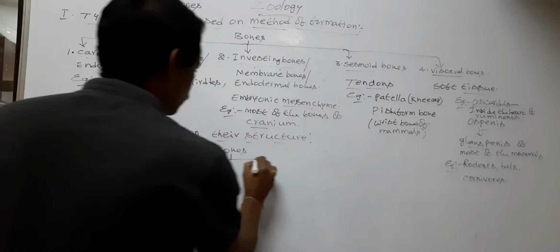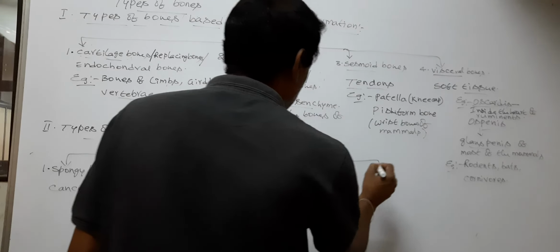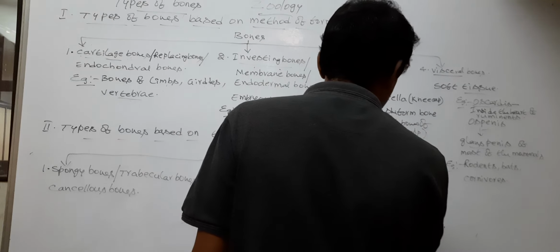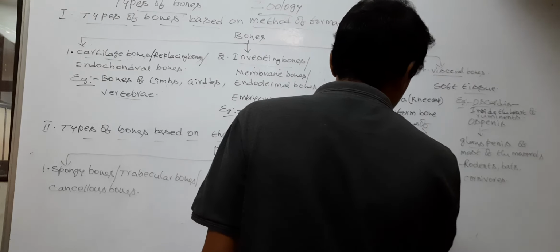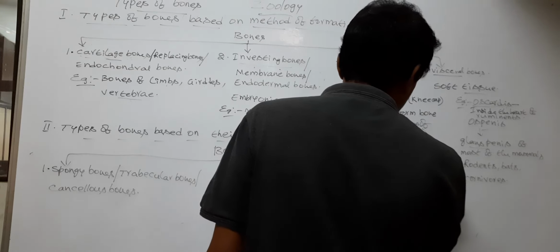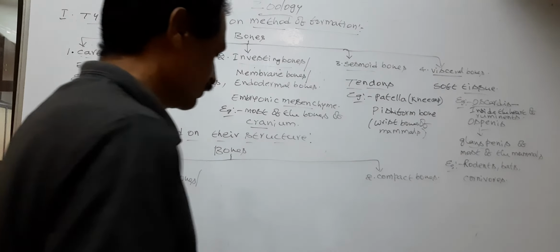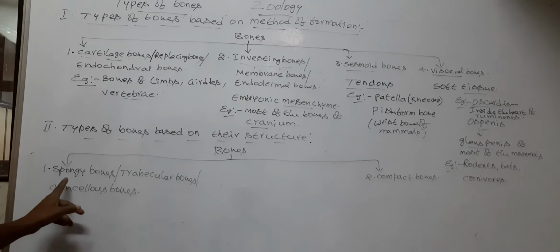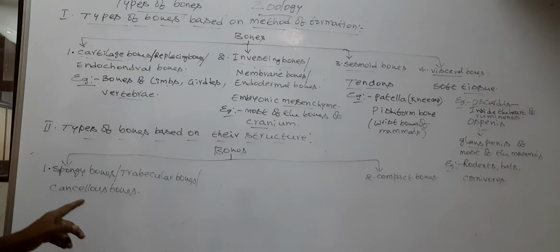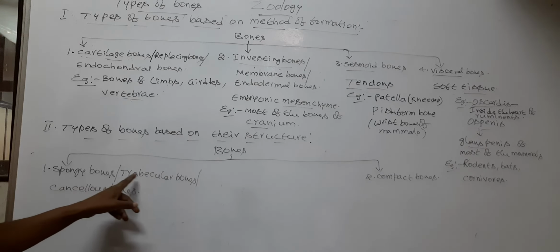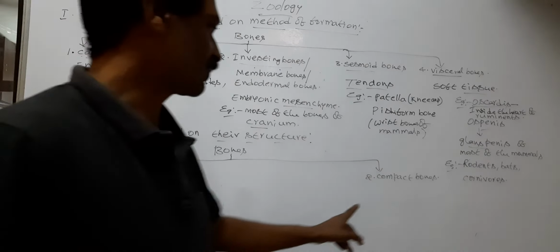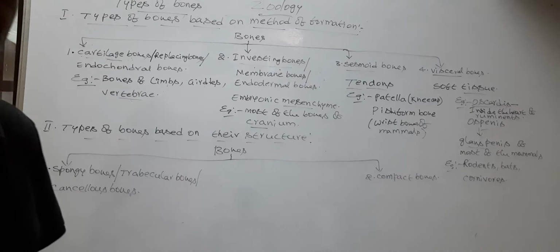Next, compact bones. So bones are divided into two types based on their structure, namely spongy bones or trabecular bones or cancellous bones, and compact bones.